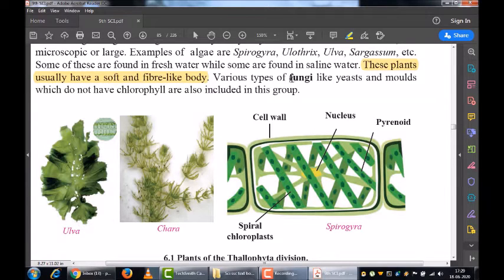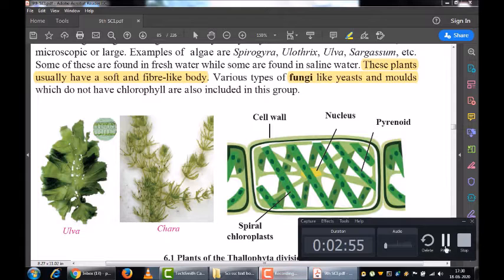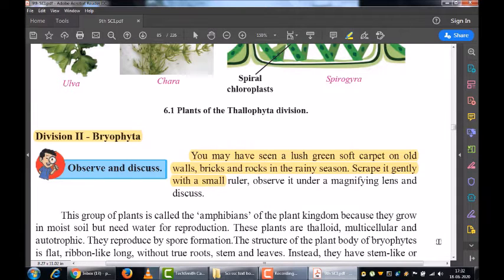One very common example of another plant belonging to Thallophyta is the fungi. I hope you are all well aware of the term fungi. The whitish growth which you see on bread and chapatis is nothing but an example of fungi. So these are the organisms which we have studied in the division fungi.